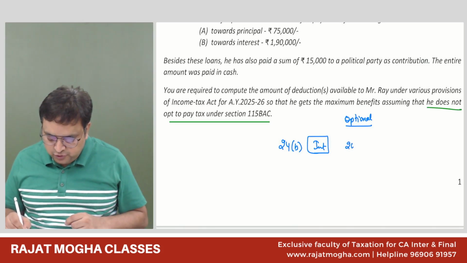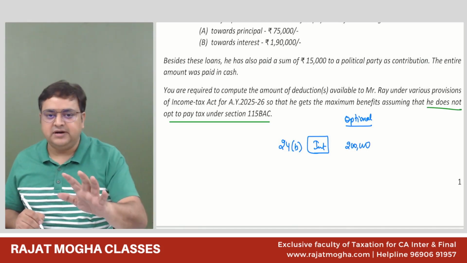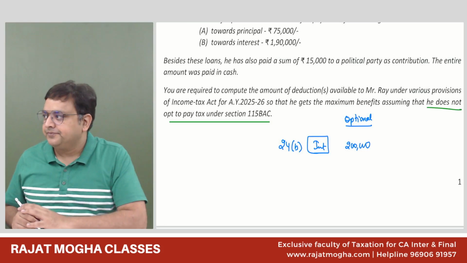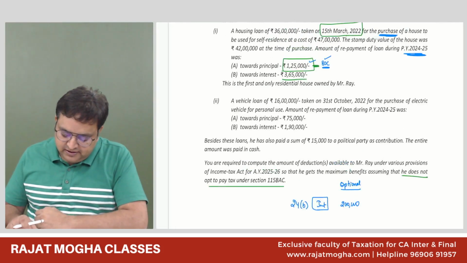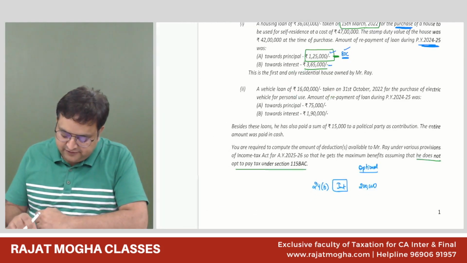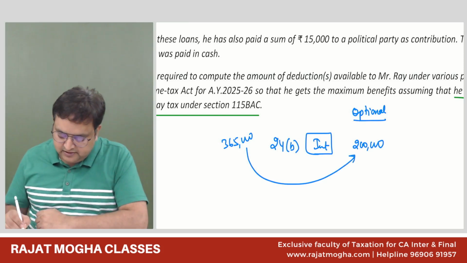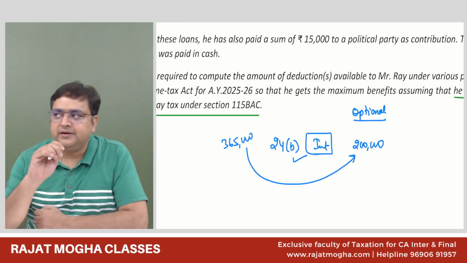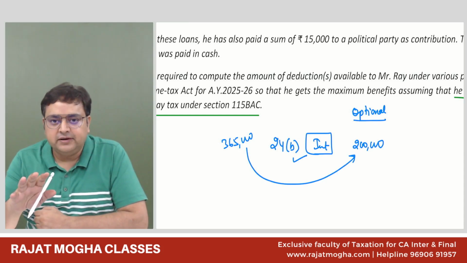2 lakh. For repairs and maintenance, it is 30,000. Correct, 30,000. Otherwise, it is 2 lakh. Please tell me, will you be able to give that he has paid interest of 365? He has paid interest of 365, but you will give him 2 lakh rupees of deduction under 24B. Got it? Everybody got it?